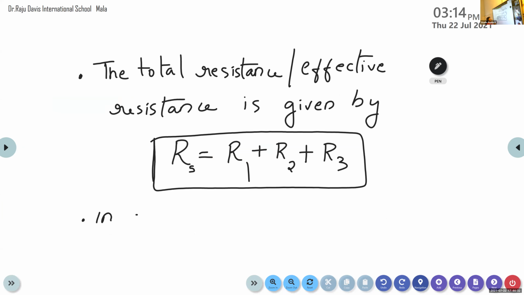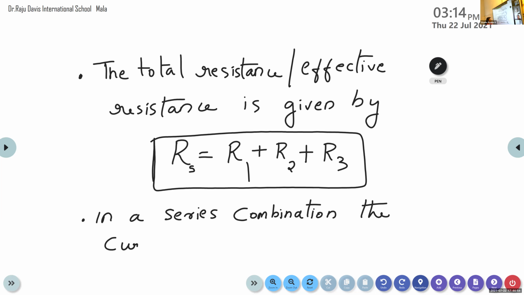In a series combination, means series combination of resistors. This is a very, very important portion of this chapter.